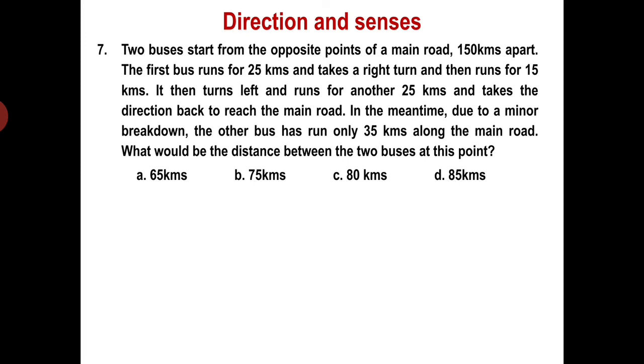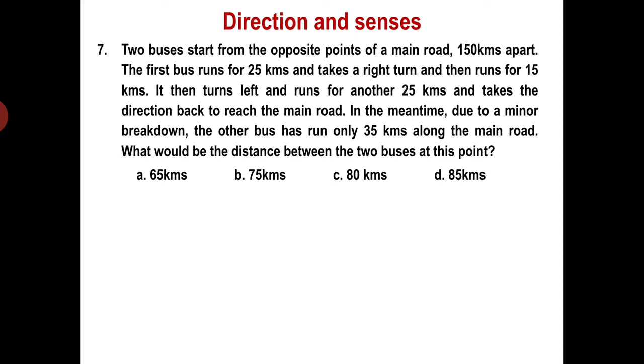Let's take another question. Two buses start from opposite points on a main road, 150 kilometers apart. The first bus runs 25 kilometers and takes a right turn and then runs for 15 kilometers. It then turns left and runs for another 25 kilometers and takes the direction back to reach the main road. In the meantime, due to a minor breakdown, the other bus has run only 35 kilometers along the main road. What would be the distance between the two buses at this point?